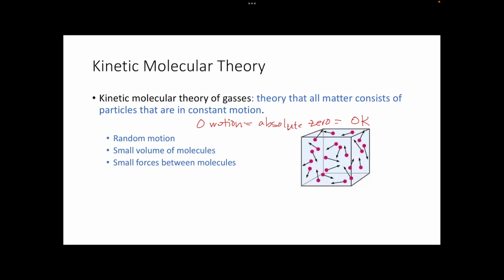So in this theory, it's assumed that all molecules have random motion, that there is a small volume of molecules compared to our total volume, and that there are small forces between the molecules. So this is only for a gas, right? Because we talked about liquids have intermolecular forces, and with a solid, we were going to have very large forces. So this is only for a gas.